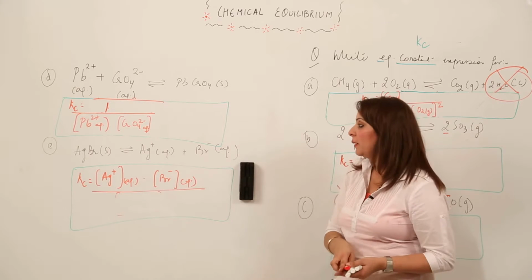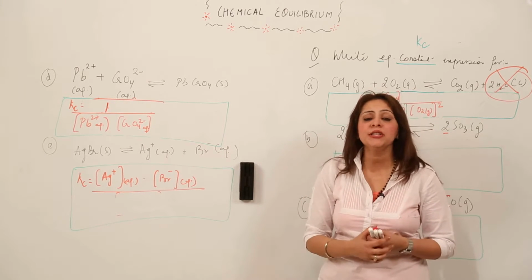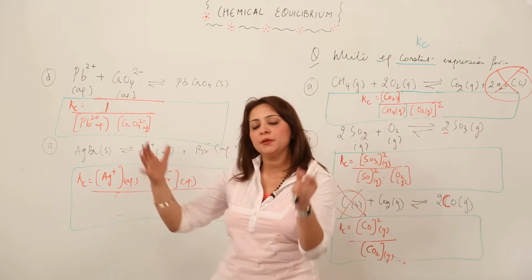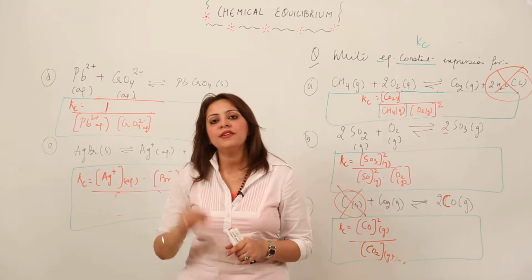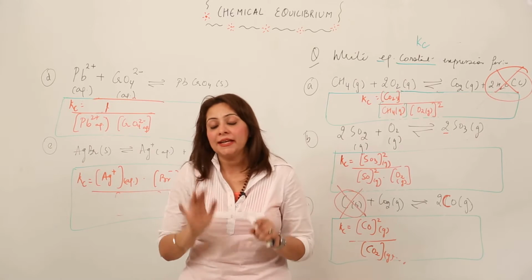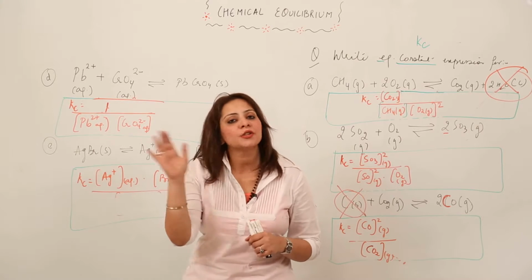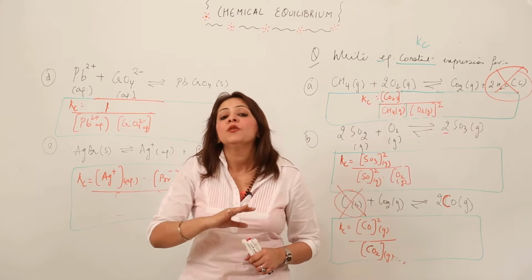So I think you are familiar now how to write the Kc expressions for all of them. Just what you have to consider, write the Kc in terms like the products above and the reactants lower raised to their powers. And the second step, just look for their states. If there is any pure solid or liquid, just remove it, because instead of that we can take as 1.